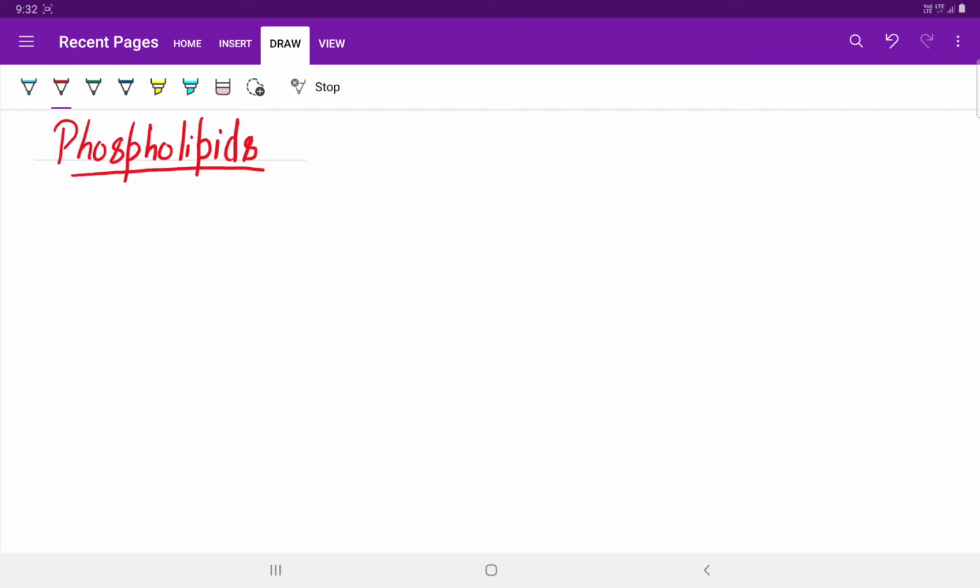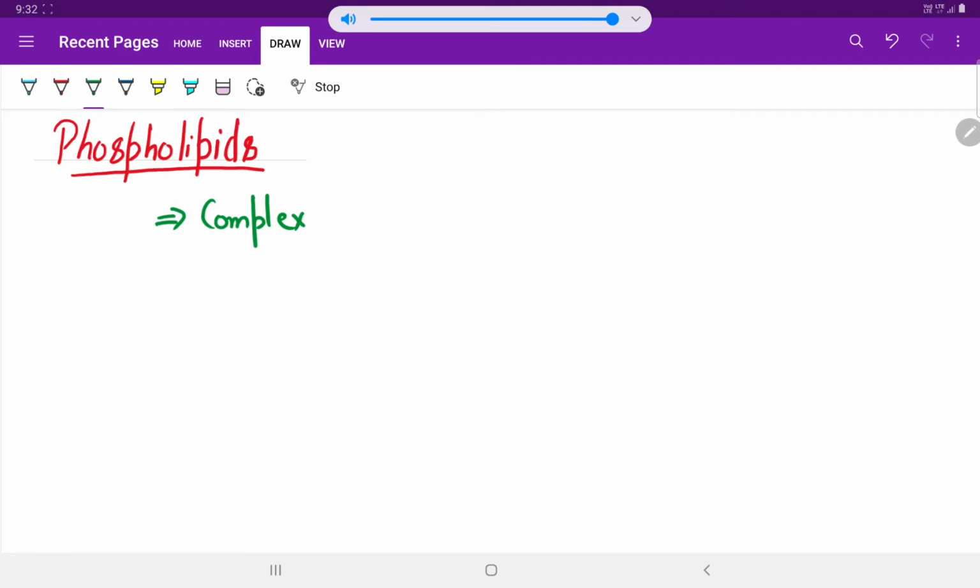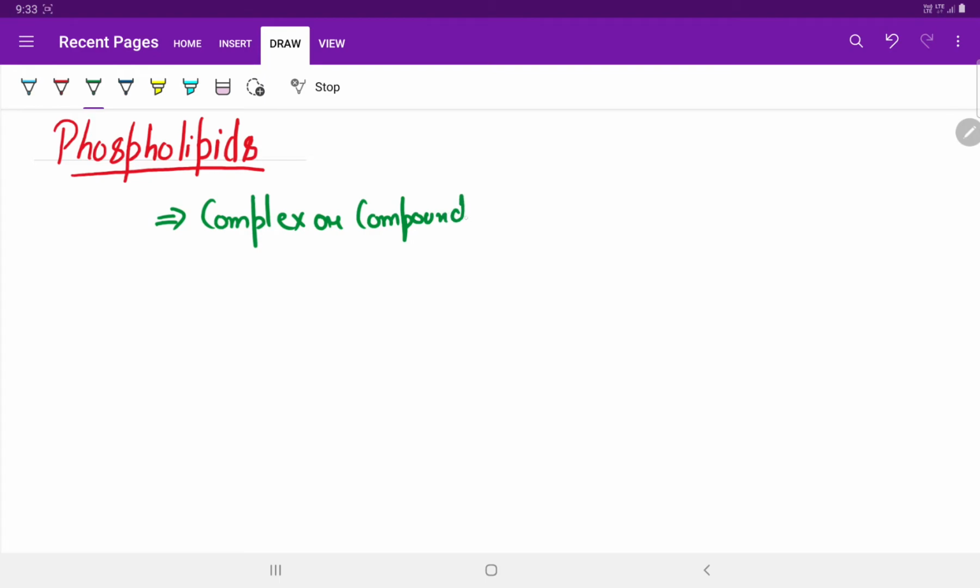These are the complex or compound lipids which contain one phosphoric acid in addition to fatty acid.